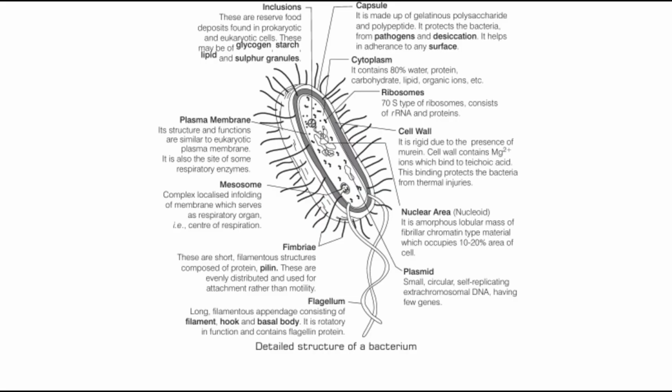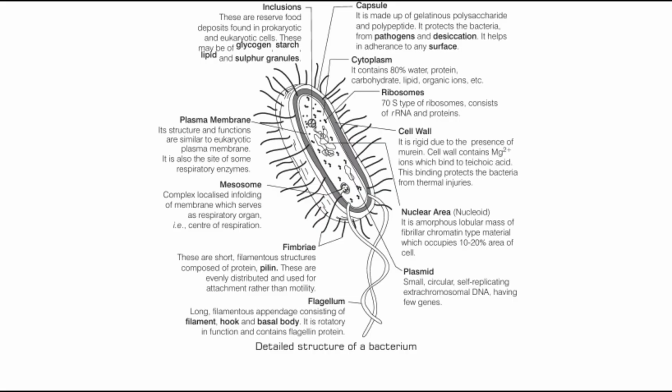The nucleoid, that is the nuclear area, is amorphous because it is a mass of fibrous chromatin-type material that occupies 10 to 20% of the area of the cell. There is a plasmid, a small circular self-replicating extra-chromosomal DNA with few genes. Then the ribosome is the 70S type. It consists of rRNA and protein. The cytoplasm has 80% water, protein, carbohydrate, lipid and organic ions.